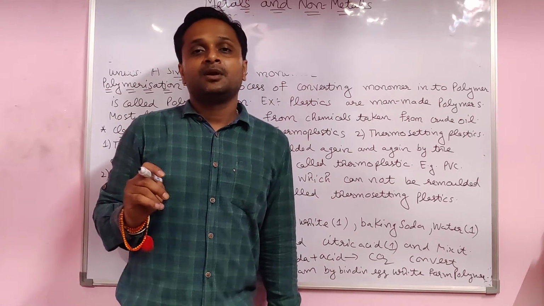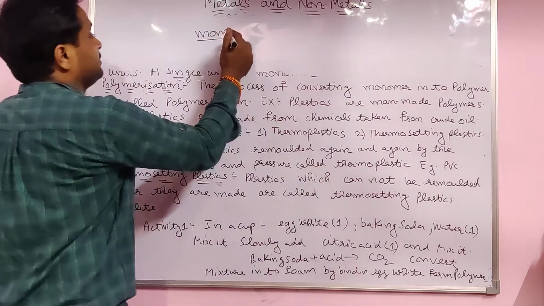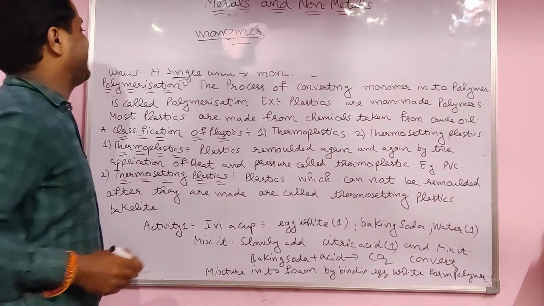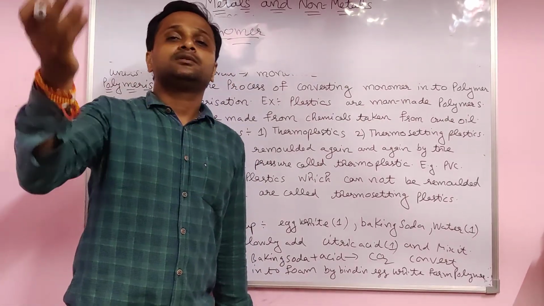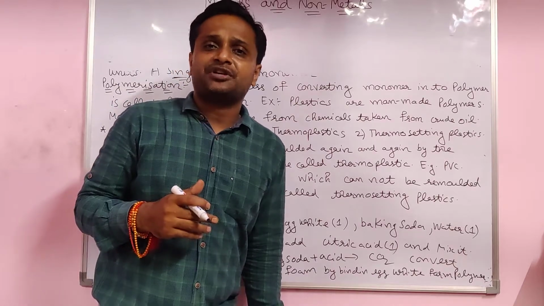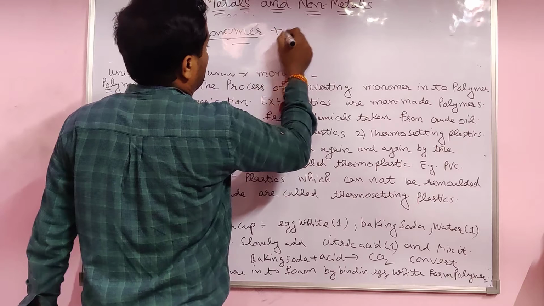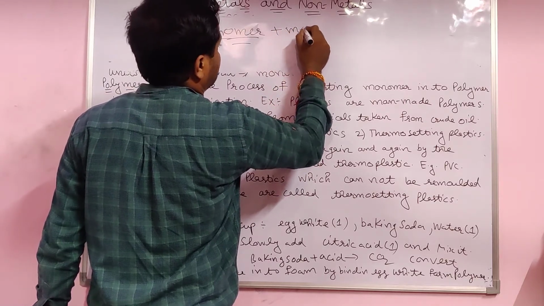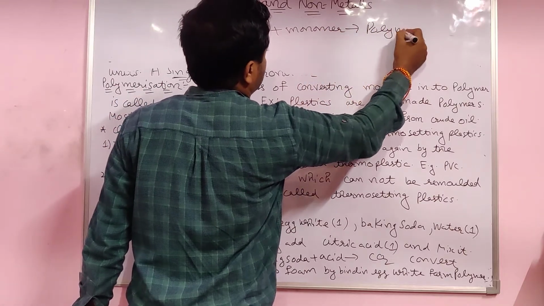But for more than two, you directly say poly. When a lot of monomers combine with each other, that is called a polymer.